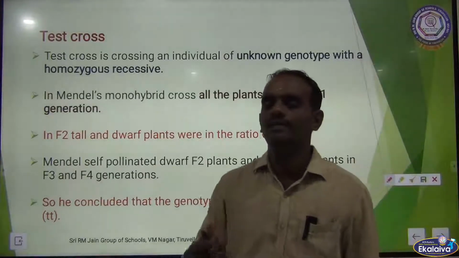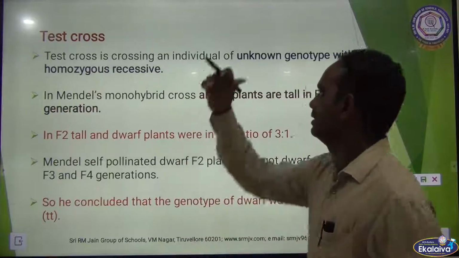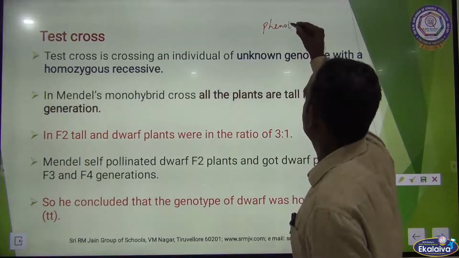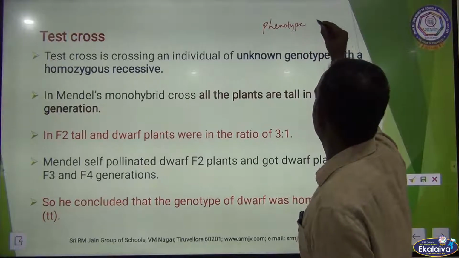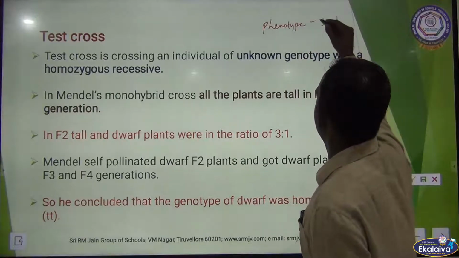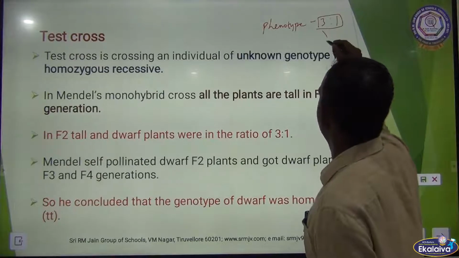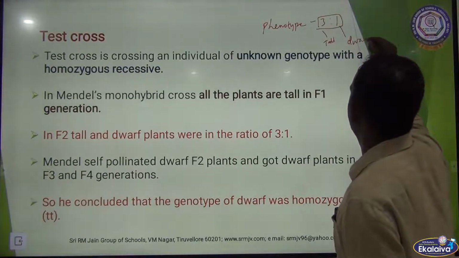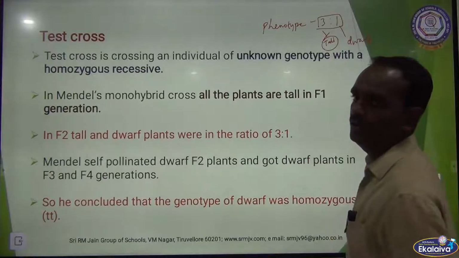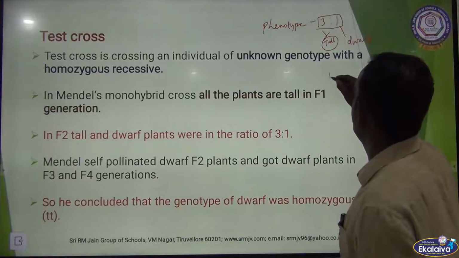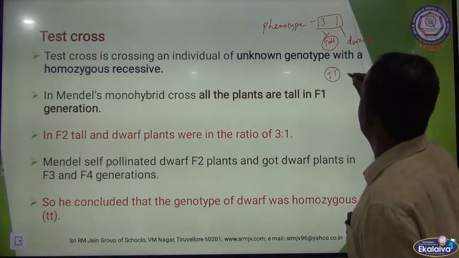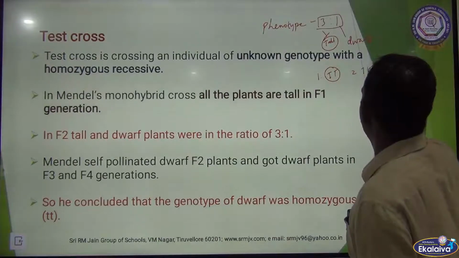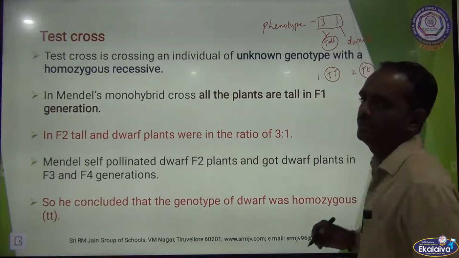What we concluded after the end of the monohybrid cross in phenotype, the ratio is 3:1. That means 3 tall and 1 is dwarf. In this 3 tall, 1 is homozygous and 2 is heterozygous, hybrid tall.